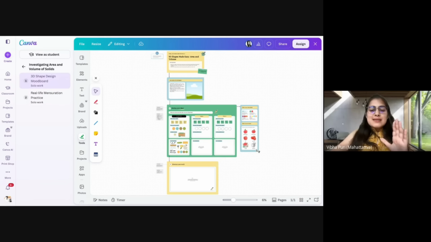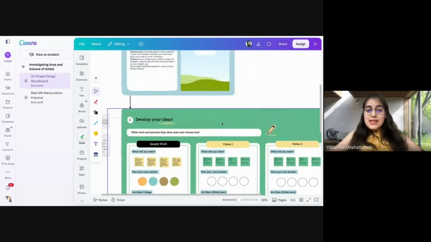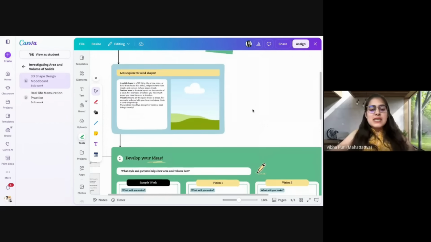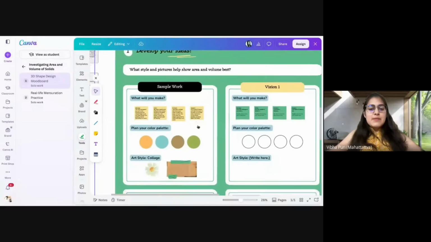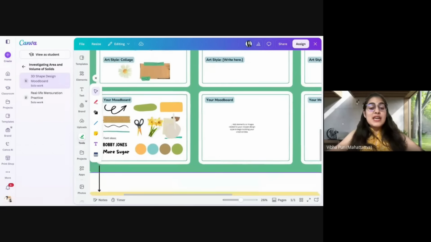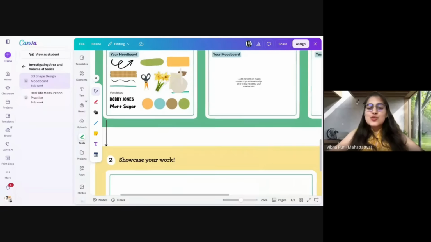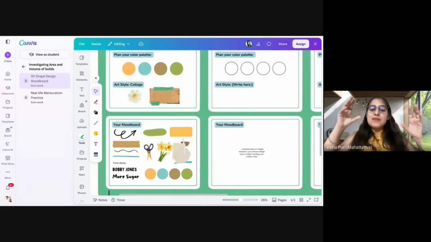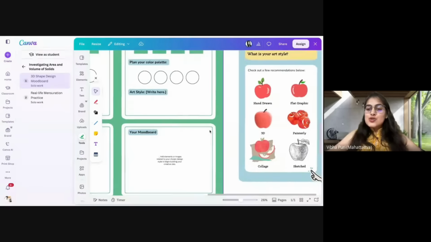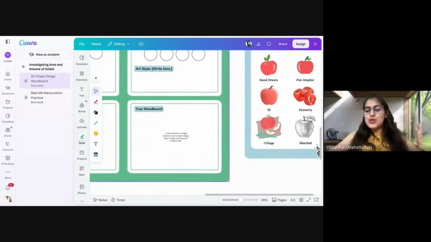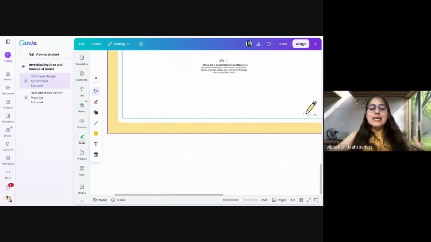There you go. It has created a whiteboard. As I was saying, there can be times if you have children with devices in your classroom, make use of this as it is. Look at this, a collaborative whiteboard activity where the children are going to create some things. Or if you don't have access to a device in your classroom, maybe you're just picking up an idea from here. I can probably do an activity with my children with their scissors and chart paper and everything inside their classroom as well. So this whole whiteboard is completely ready for me. Print out, use online, use it as an idea, completely dependent on my situation.